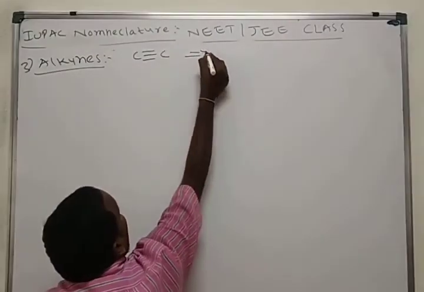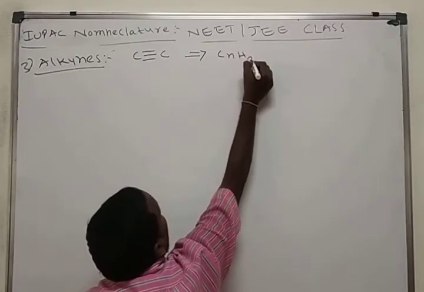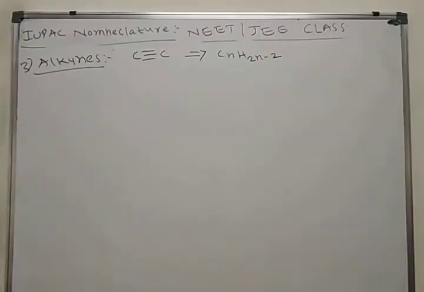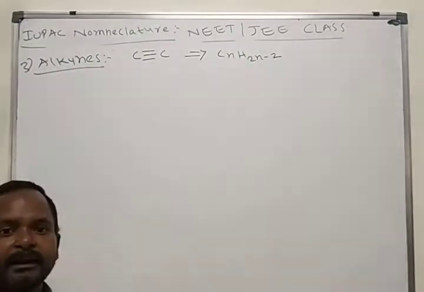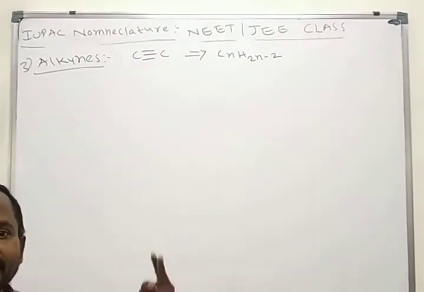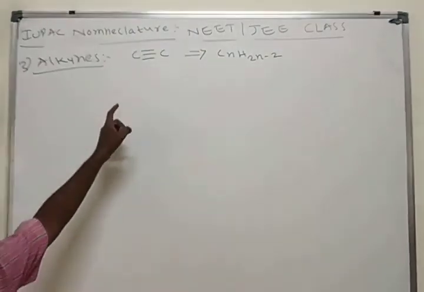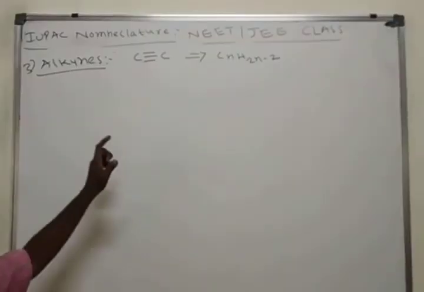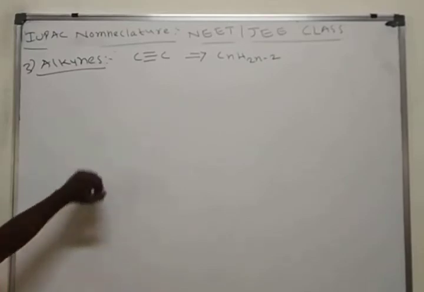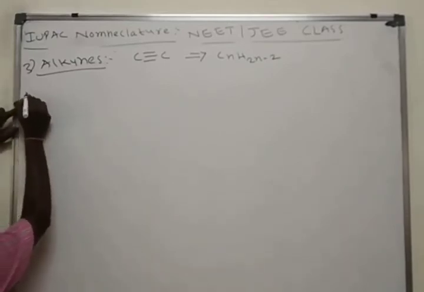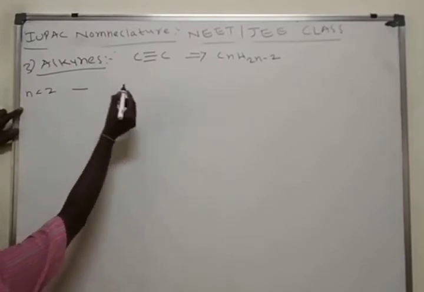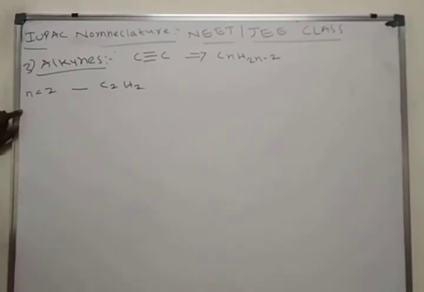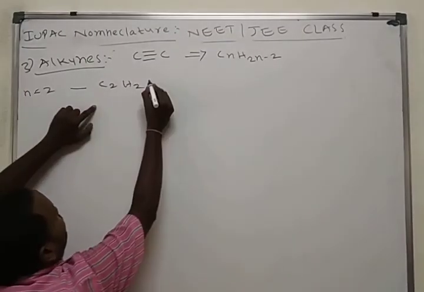What is the general formula of alkyne? CnH2n minus 2. Here also we don't have a single-carbon alkyne. Why? We need at least 2 carbon atoms for the triple bond. So it starts with the 2-carbon alkyne. Here n is equal to 2, substitute 2: C2H2. What is the name of this molecule?